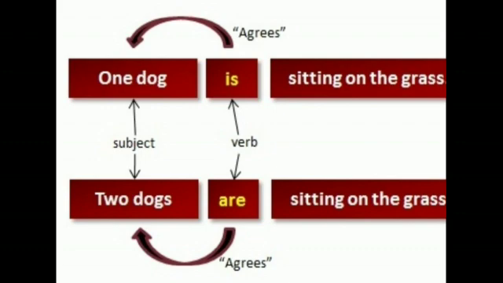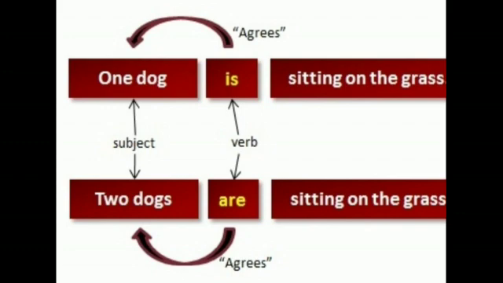For example, one dog is sitting on the grass. Here, one dog is a singular subject, whereas "is" is a singular verb. So, "is" agrees with one dog.